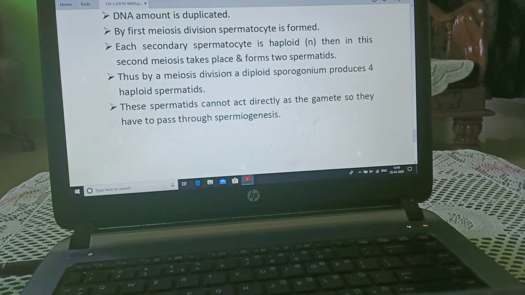These spermatids cannot act directly as the gamete, so they have to pass through spermiogenesis. Today, whatever I have taught you, I am sending you its PDF.